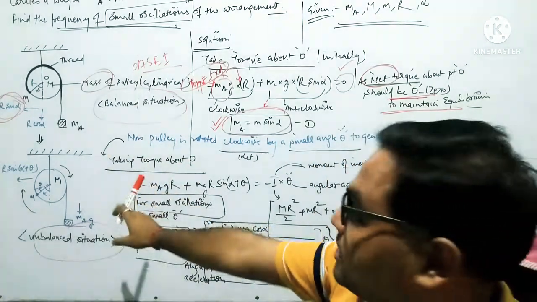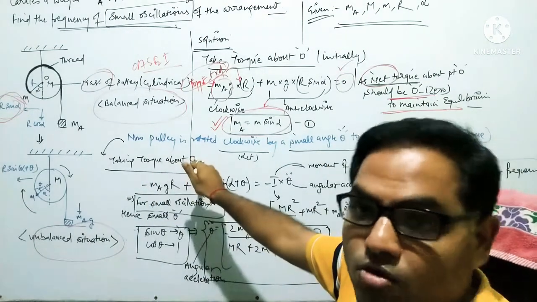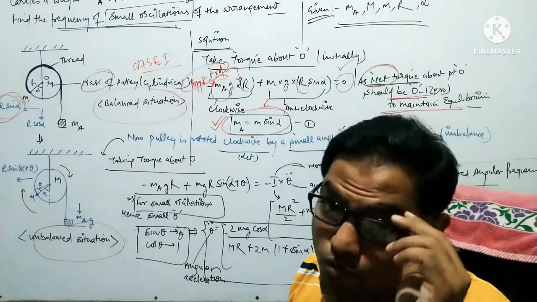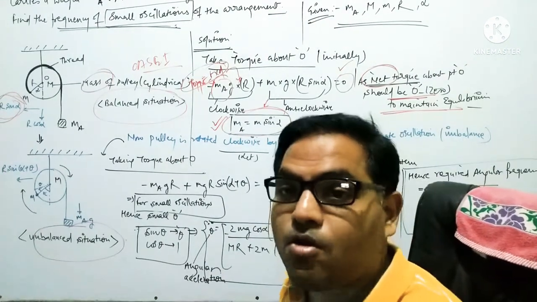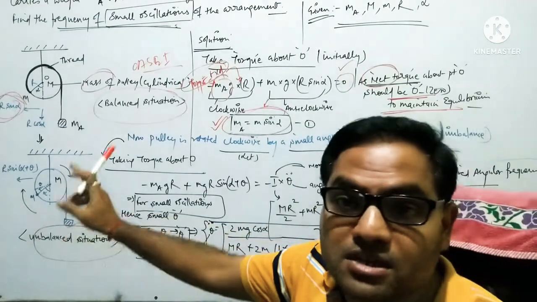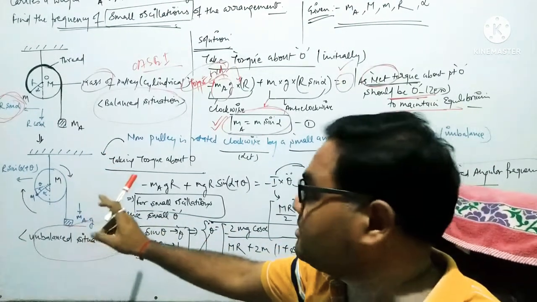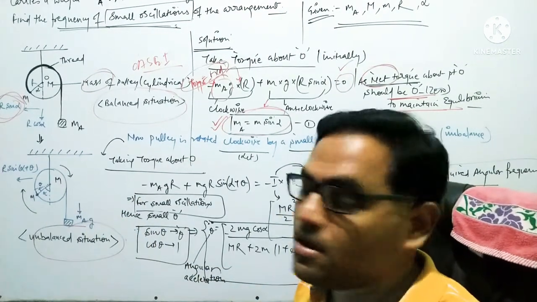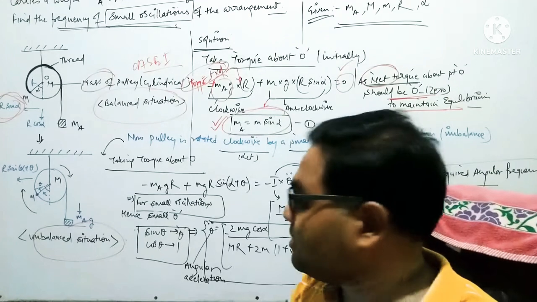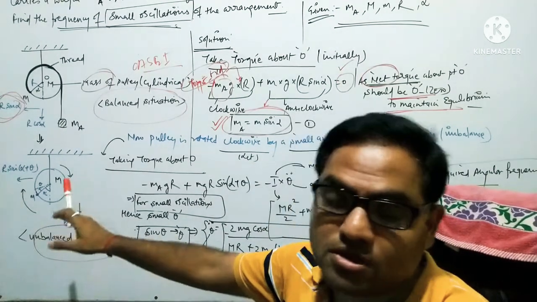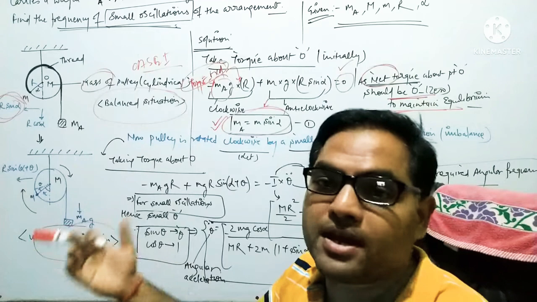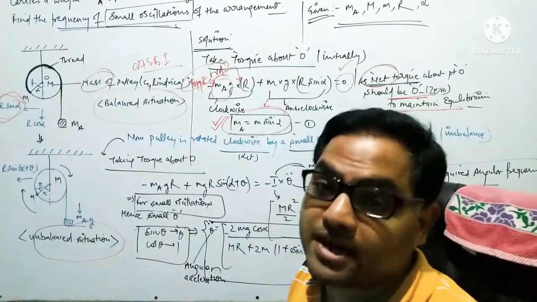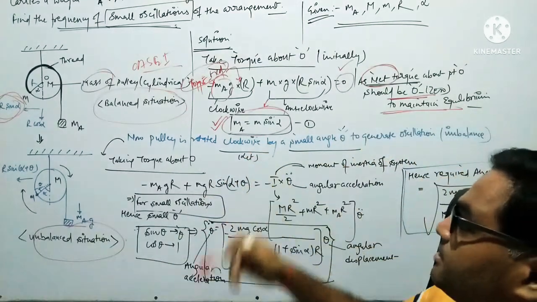Now we are taking the torque about the point O again. Here we are not considering the torque about the point O to be 0, because the system reaches an unbalanced situation, sorry, not an equilibrium. Since the system is going from a balanced to an unbalanced situation, we can't say that the net torque about the point O should be 0. That's why I have used a second term.